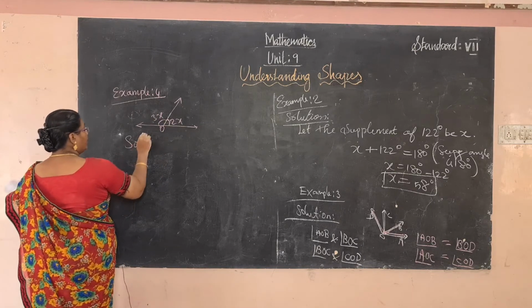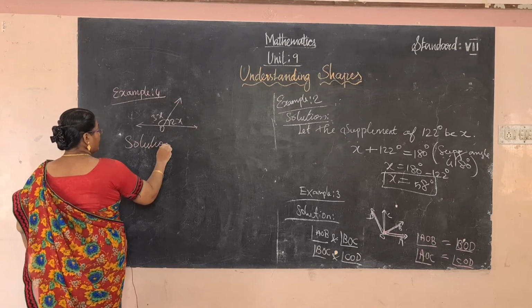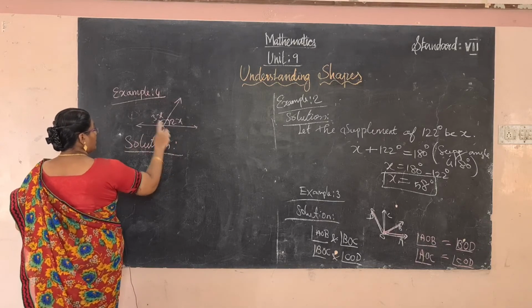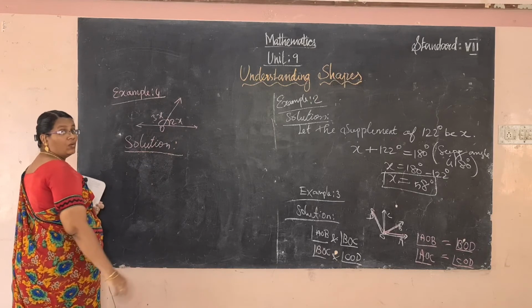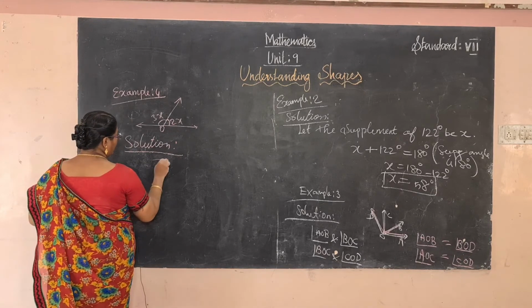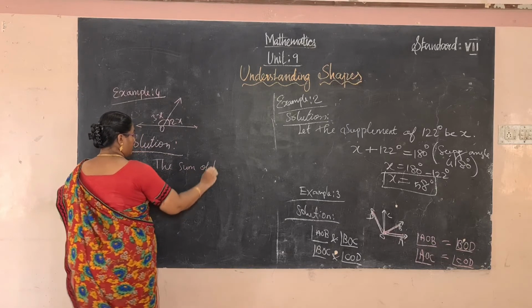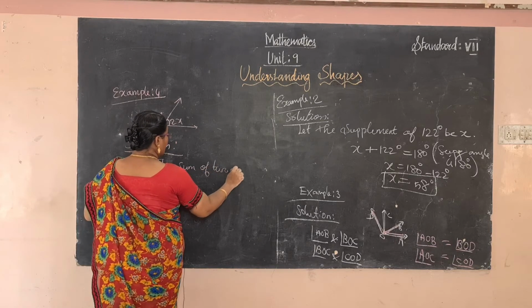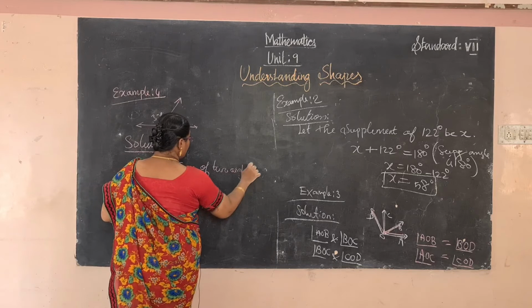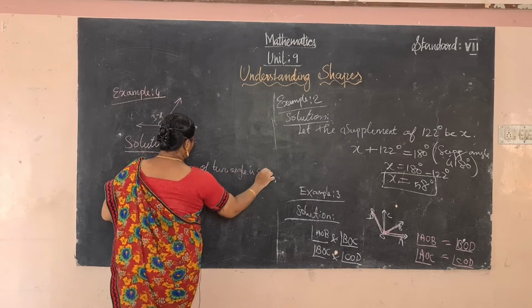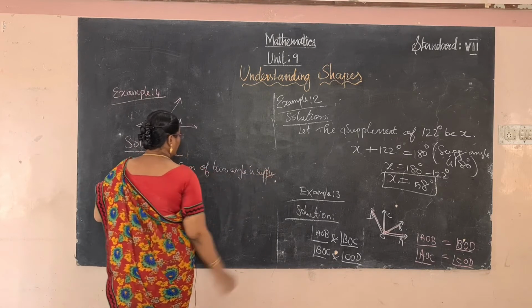So solution: the sum of two angles is 180 degree, supplementary.